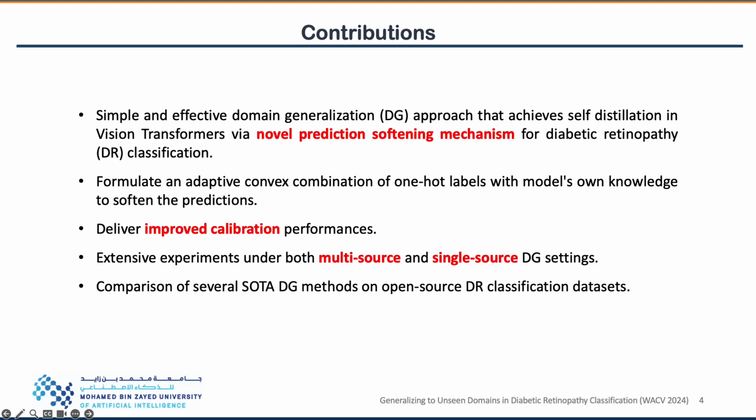We perform extensive experiments on challenging open-source diabetic retinopathy classification datasets under both multi-source and more challenging single-source settings with three different ViT backbones to establish the efficacy and applicability of our approach. Moreover, our method is also capable of delivering improved calibration performance than other methods, showing its suitability for safety-critical applications including healthcare. In addition to that, we report the performance of several state-of-the-art domain generalization methods on open-source diabetic retinopathy classification datasets after conducting thorough experiments.